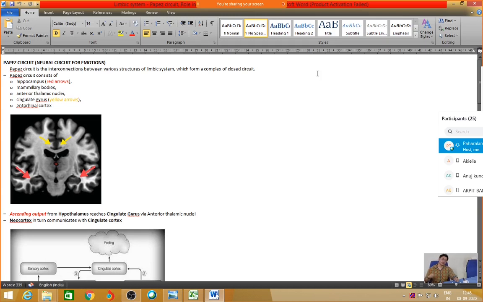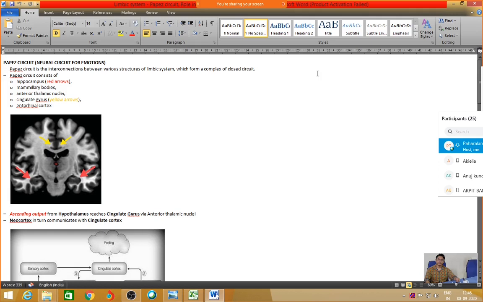To understand this, one very important scientist who contributed a lot in understanding emotions and the limbic system in general was James Papez. James Papez discussed how the limbic system is interconnected and interlooped. He was trying to find these connections from long before, but he did not have any particular way to find out the connection, so he devised one method. He studied the progression of the rabies virus.